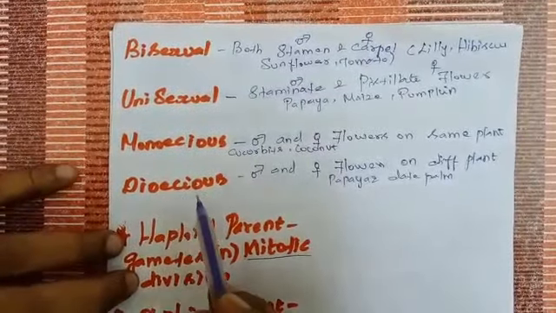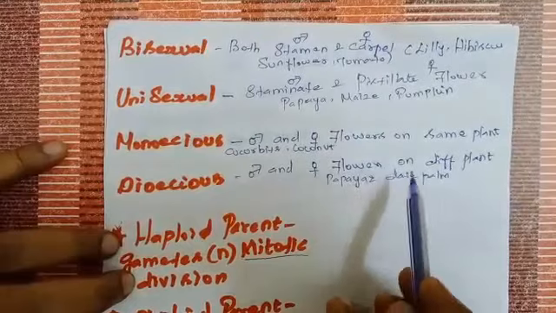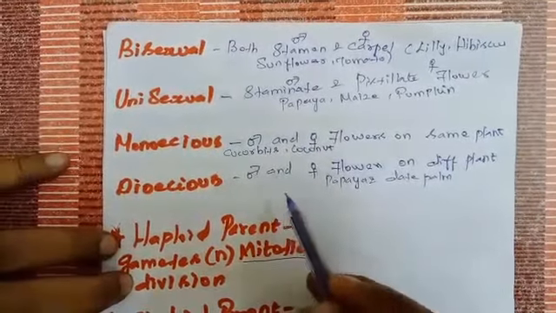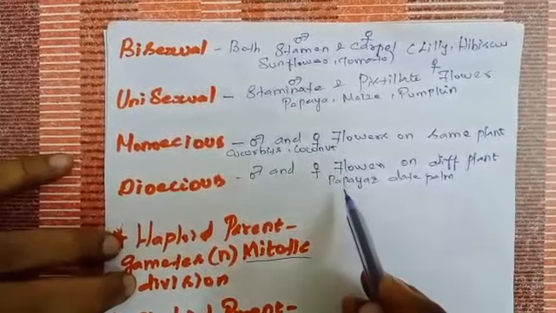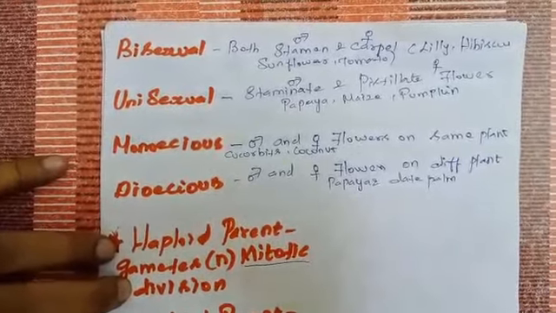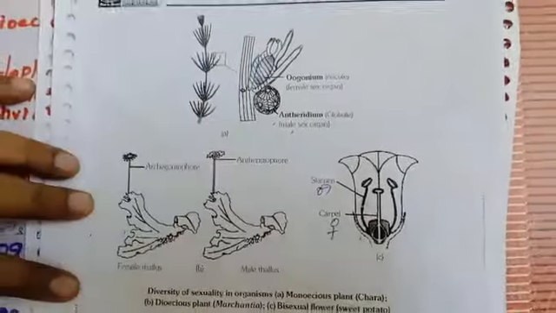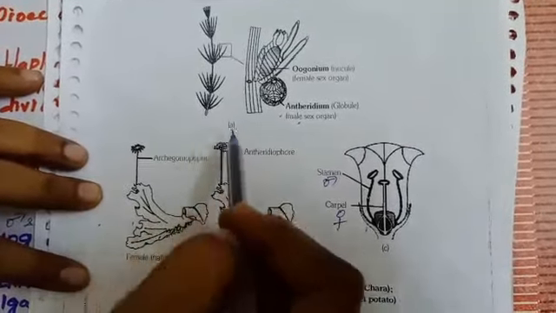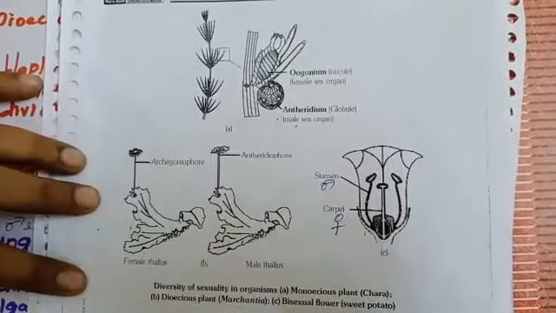What is dioecious? Male and female flowers are found on different plants. That is, male flower in one plant and female flower in another plant. Example, papaya and date palm. Some of the terms we have seen previously. We can see here monoecious first. Example, Chara.